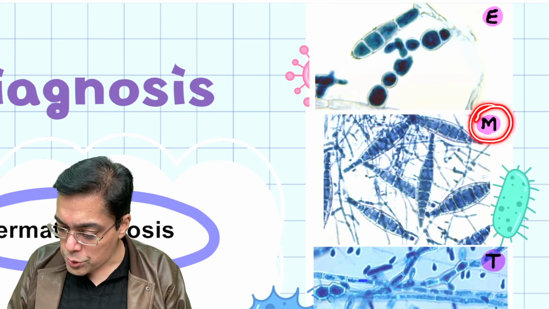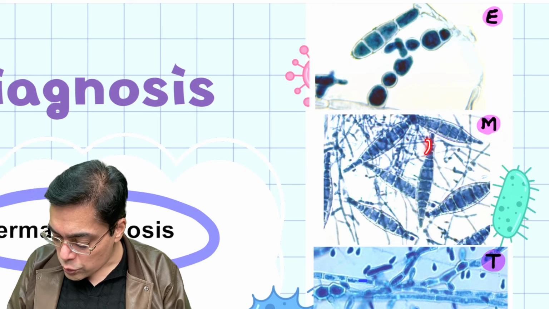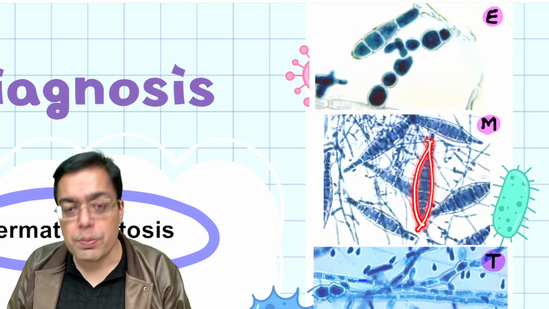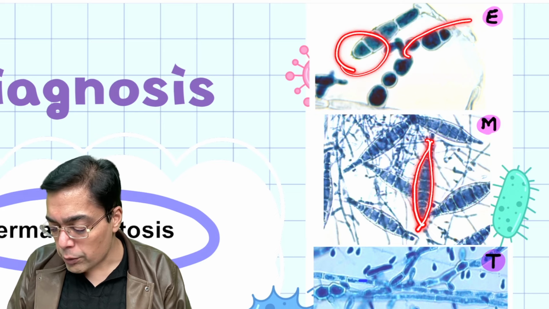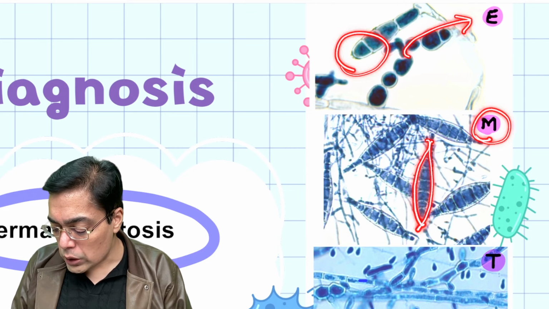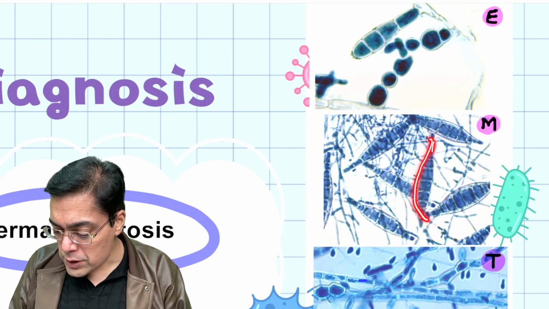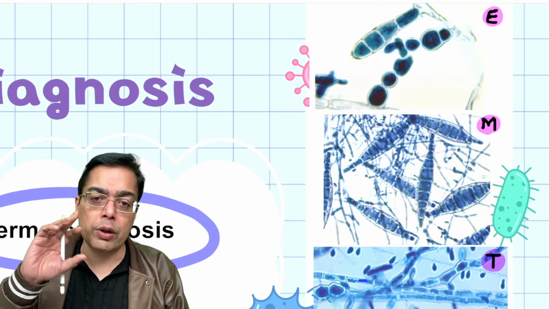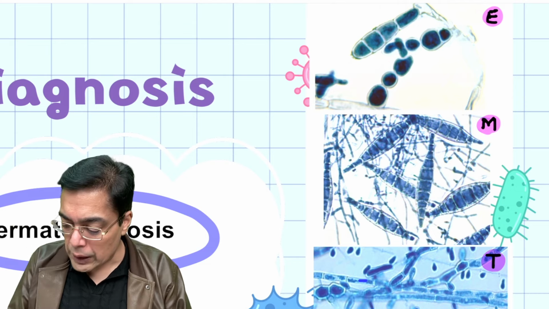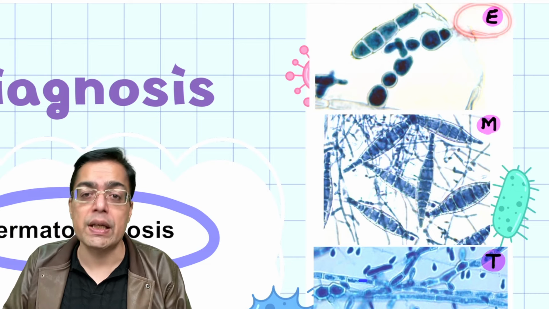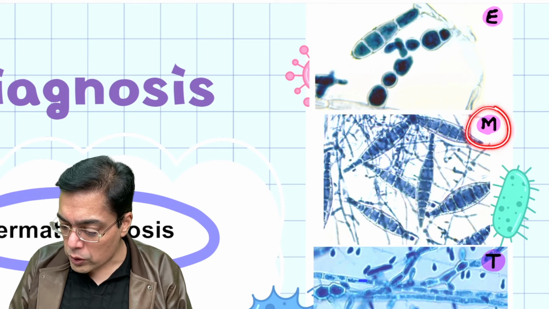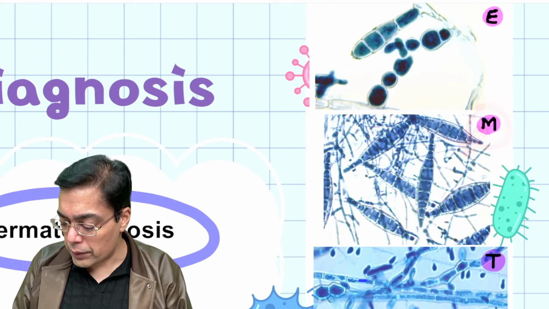When I'm talking about microsporum, this is going to have an appearance that is spindle shaped. Club shaped was epidermophyton. For microsporum we are talking about the presence of a spindle shape. That is what you need to remember. And microsporum causes involvement of skin and hair. Epidermophyton was causing involvement of skin and nail, whereas microsporum causes involvement of skin and hair. That is what you remember.